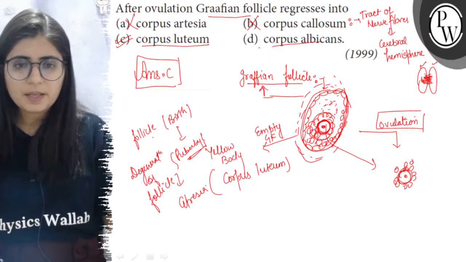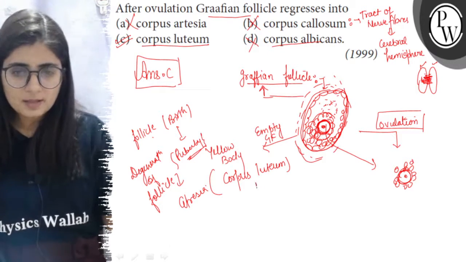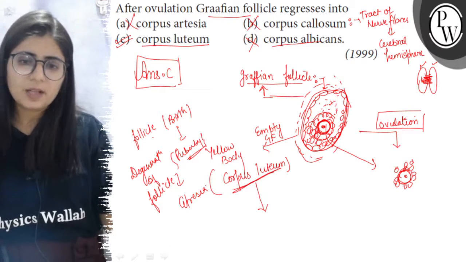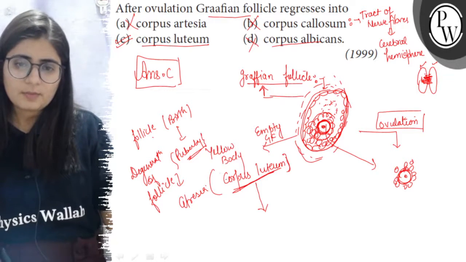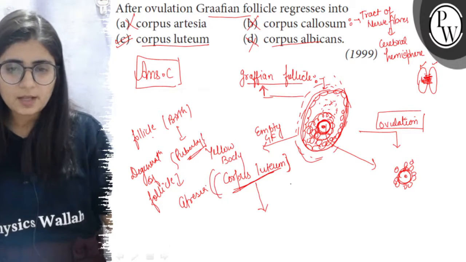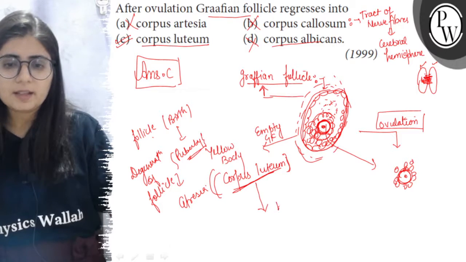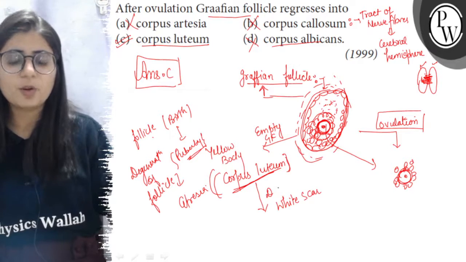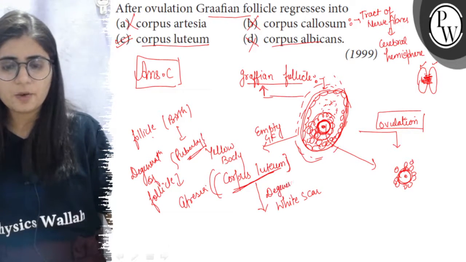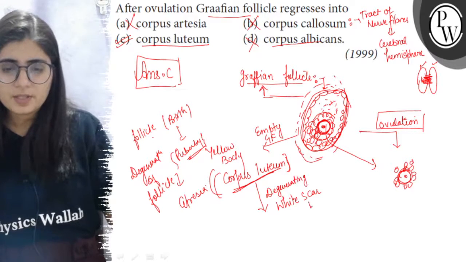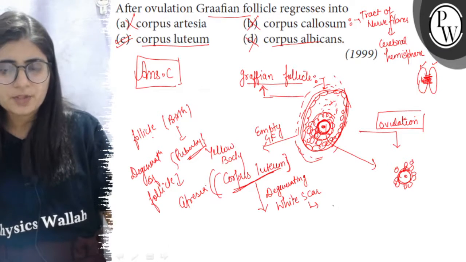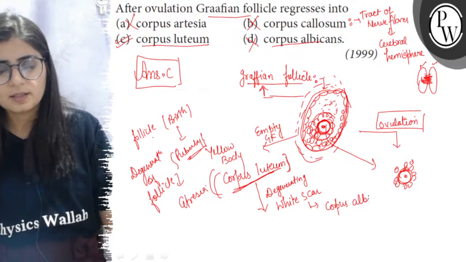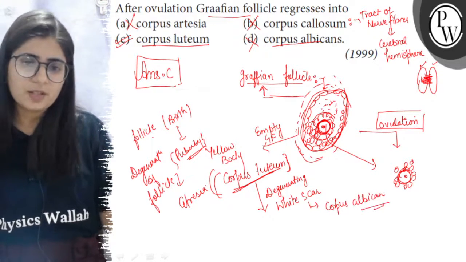While corpus albicans is the degenerating corpus luteum. When the egg is not fertilized, the corpus luteum will degenerate, and this will leave a white scar-like structure in the ovary. So a white scar which is actually the remnant of the corpus luteum, this degenerating corpus luteum which remains as a white scar, is known as corpus albicans. So the right answer of this question is corpus luteum.